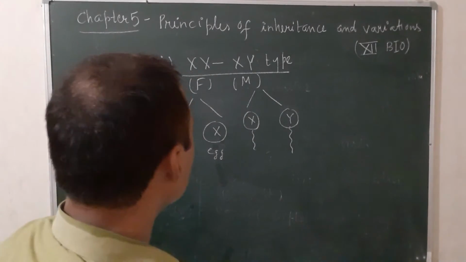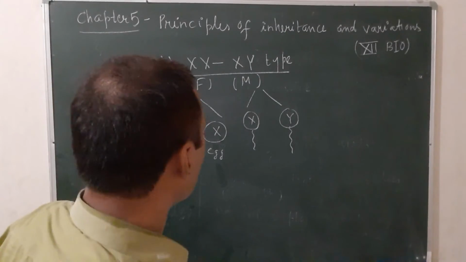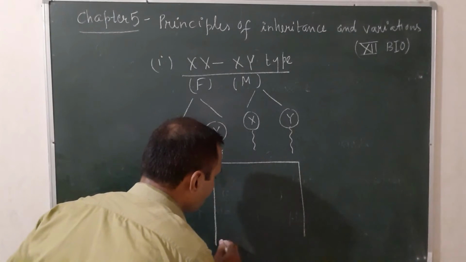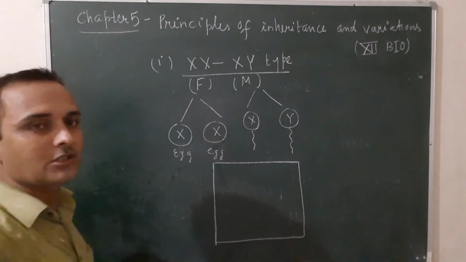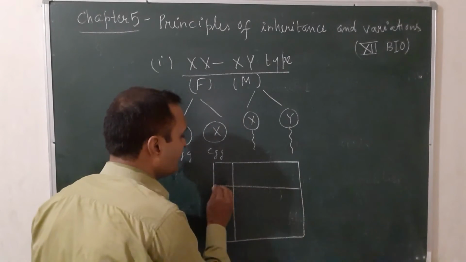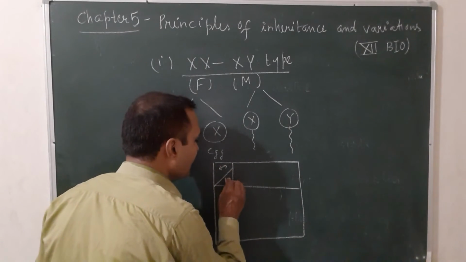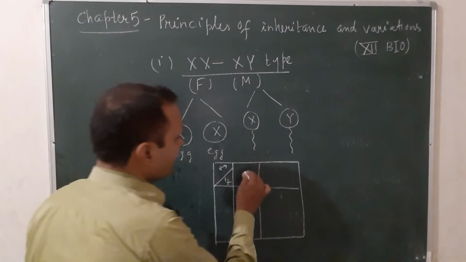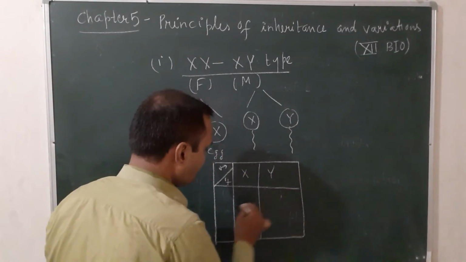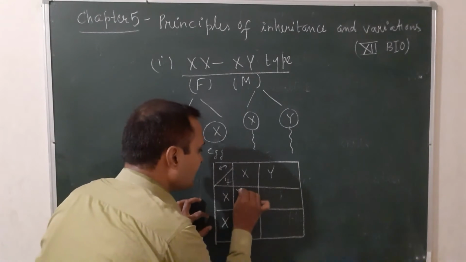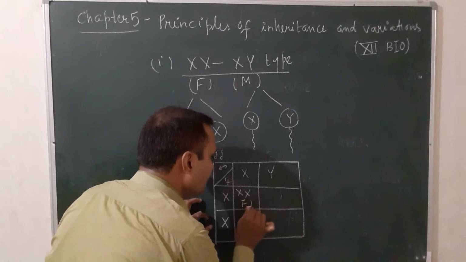Let us make the unit square for this, as you already know from Mendel's law of segregation and independent assortment. Put the gametes: two types of male gametes having X and Y, and female gamete X and X. When the combination is X and X, the individual is female.